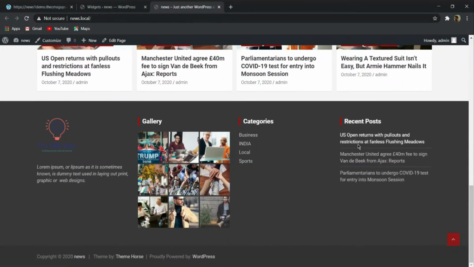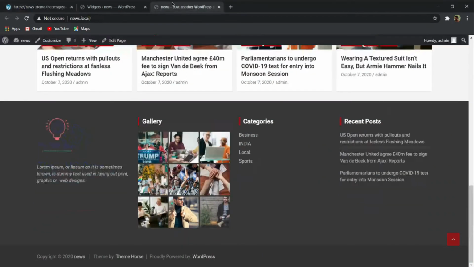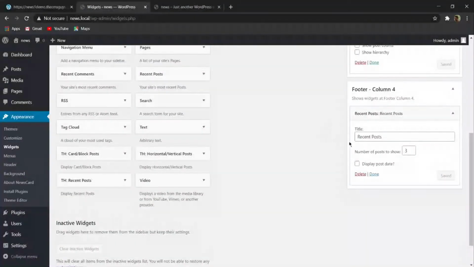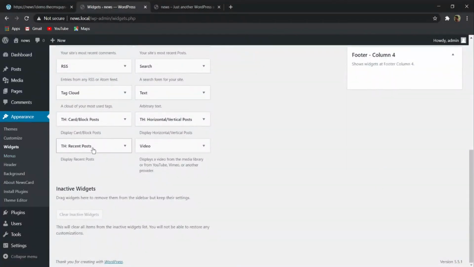So here you can see that this recent post is coming like this. But here we are not getting the image of that blog post, we are getting simply the post name. So basically we have to do one thing, simply come over here and delete this, and here you have to add this thumbnail recent post.